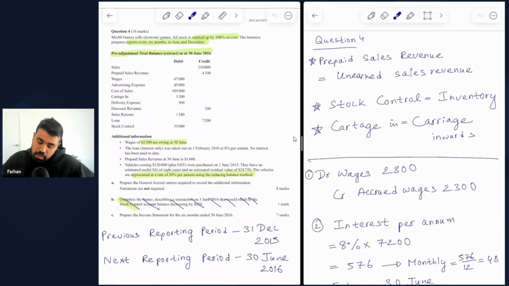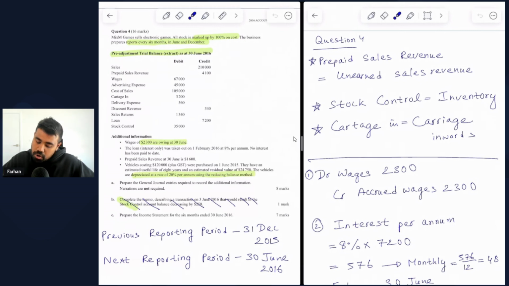So now we call prepaid sales revenue as unearned sales revenue, which refers to a current liability for the business. Unearned sales revenue means that the business has taken payment in advance and will deliver these goods or services in the future. So at the moment, it's a present obligation for the business because they have taken the payment and is still yet to deliver. So that is why we call it unearned. So unearned sales revenue, which is a current liability.